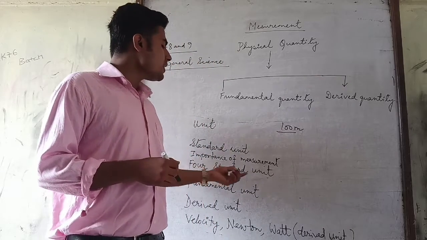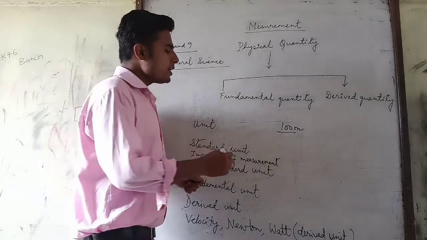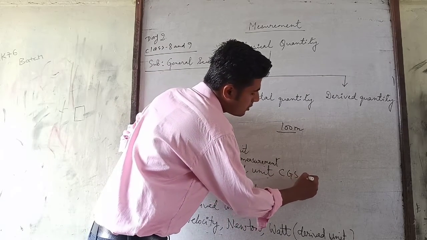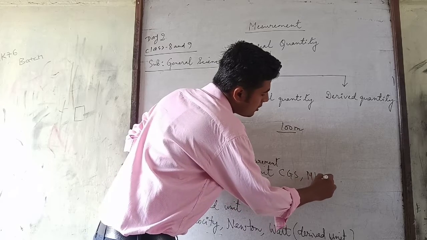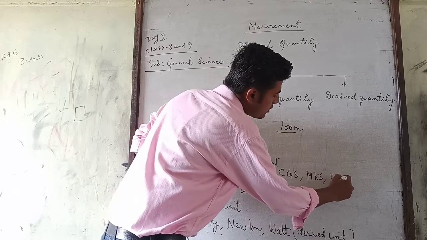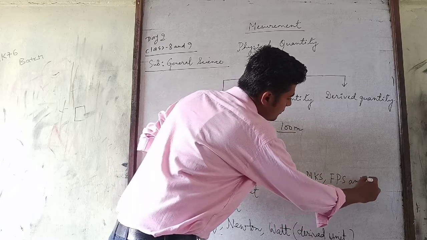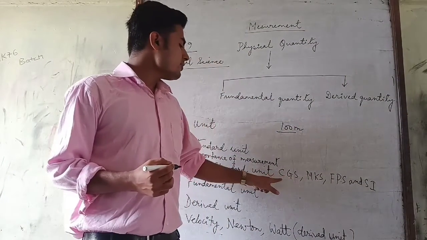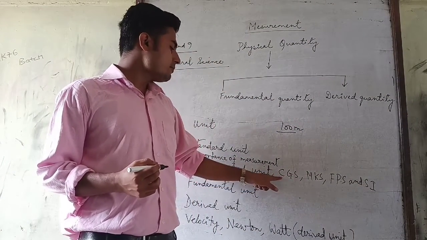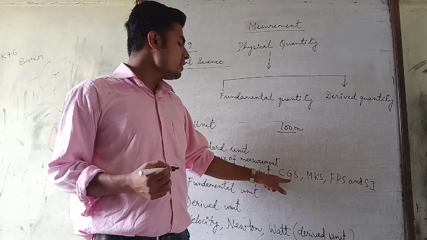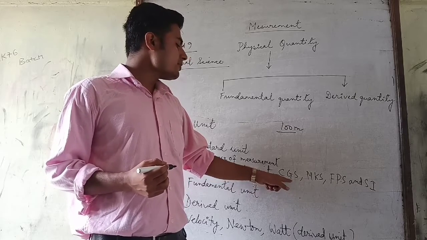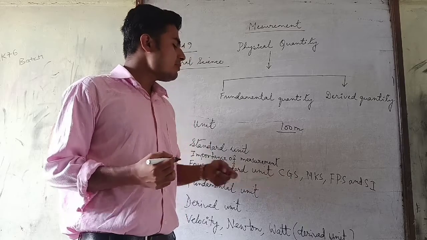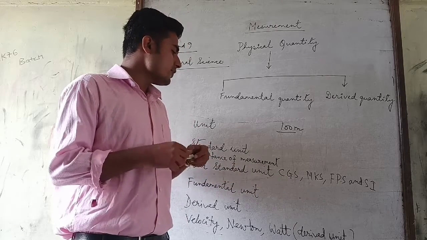What are the four standard units? The four standard units are CGS, MKS, FPS and SI system. CGS means in which C indicates the length in centimeter, G indicates the mass in gram, and time in second is called CGS system.